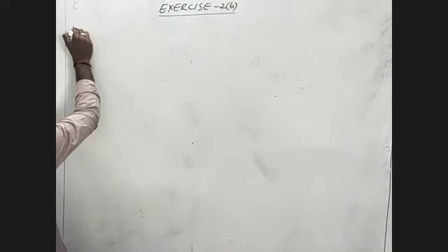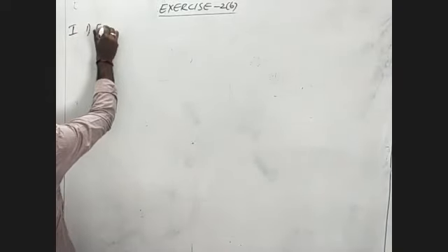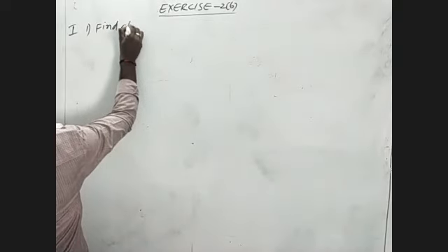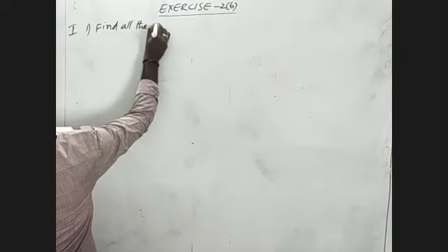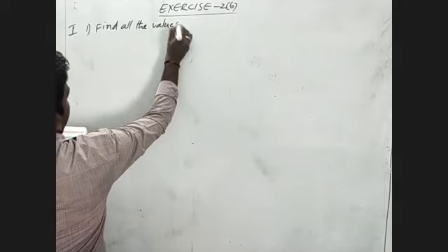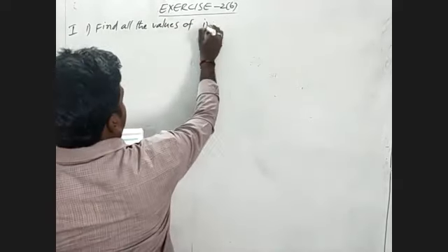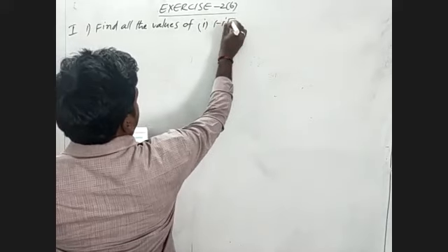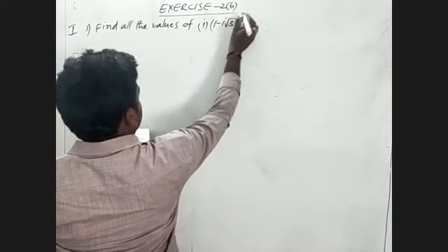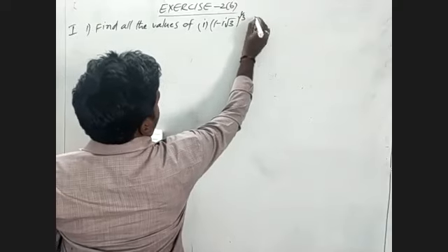Find all the values of: first one is (1 minus i root 3) whole power 1 by 3.